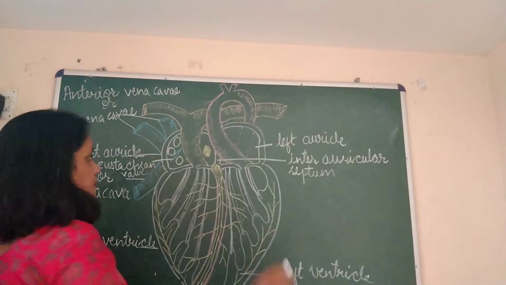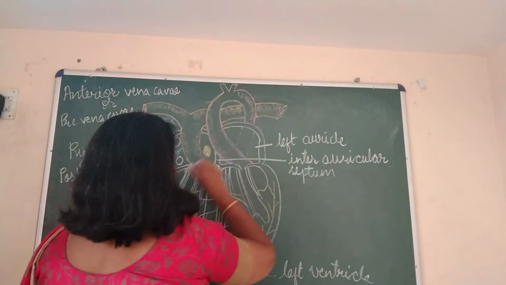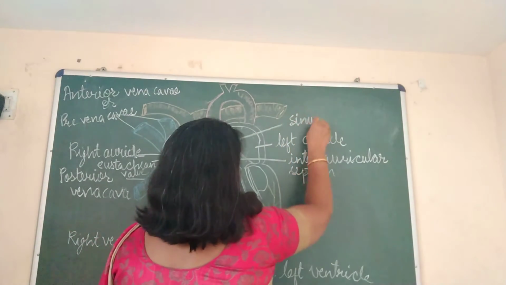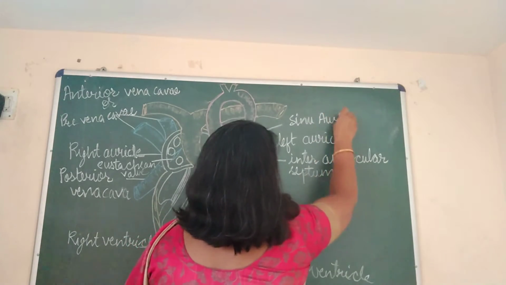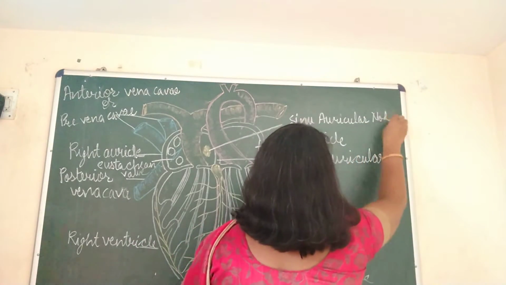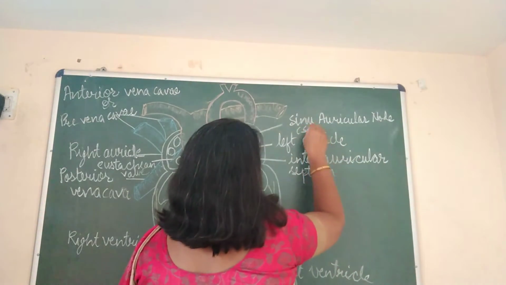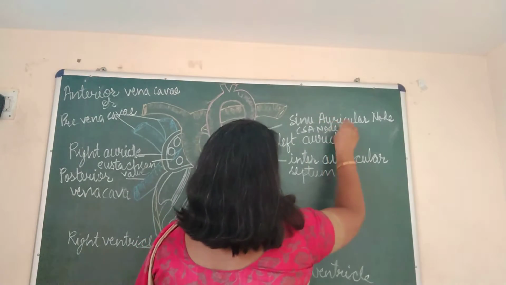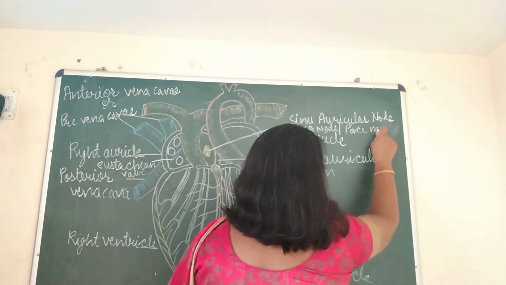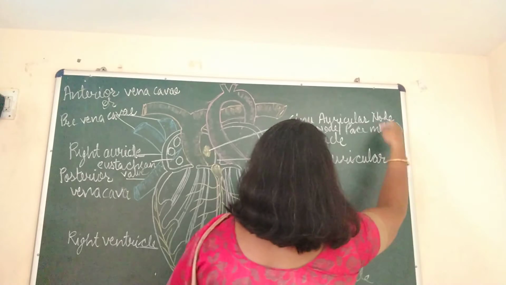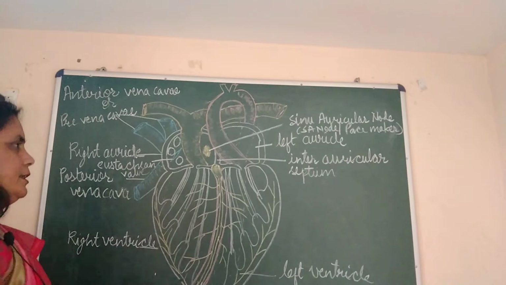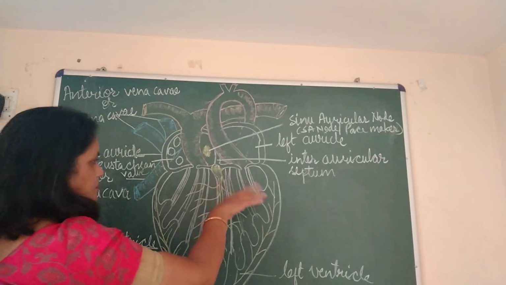Now you can see a node-like structure here. This is a muscular node known as sinoauricular node. In short, it is called SA node, or it is also called pacemaker. We will discuss after completing the diagram. We will discuss all these structures in detail. Pacemaker is done.